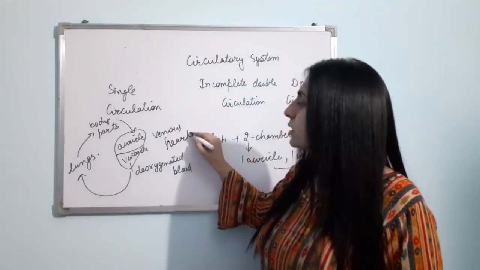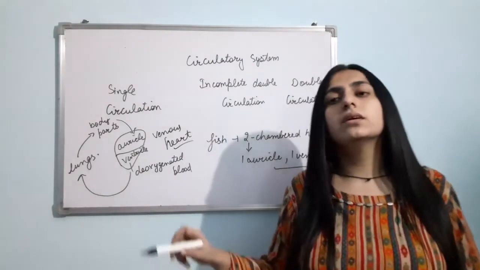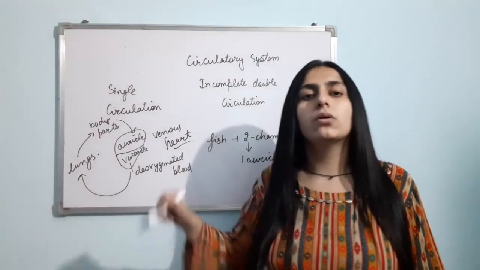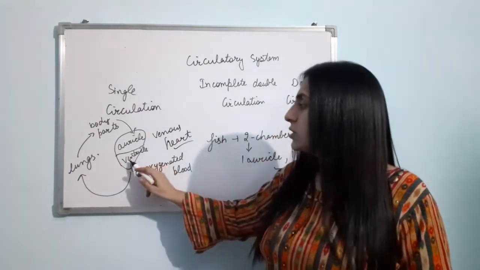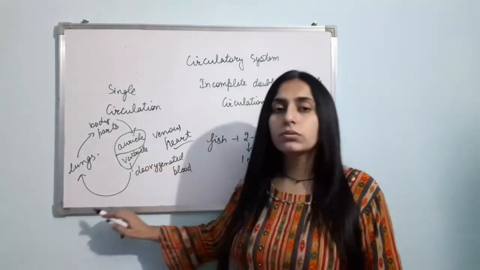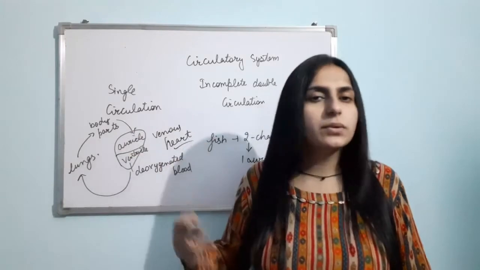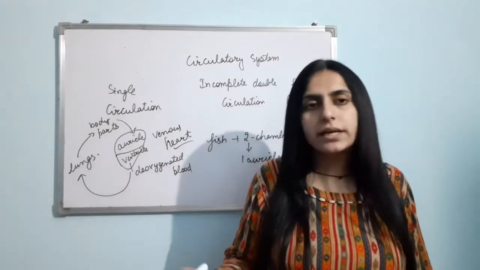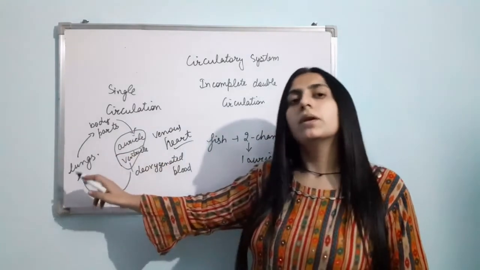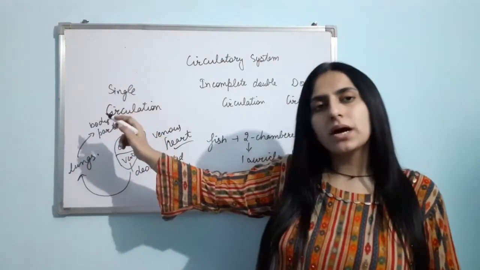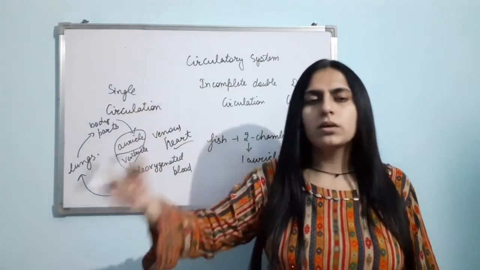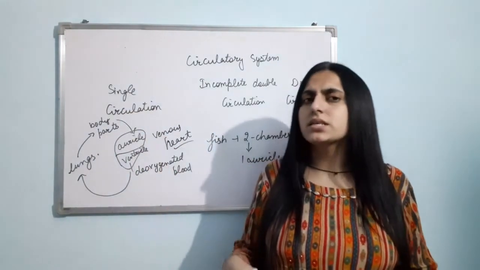So this is a single circulation, when the blood flows through the heart only once. The deoxygenated blood from the heart will go to the lungs, and from the lungs, oxygenation will happen there. The blood will become oxygenated. Now this oxygenated blood will directly pass to the body parts. The body parts will take the oxygen, and they will release the CO2.